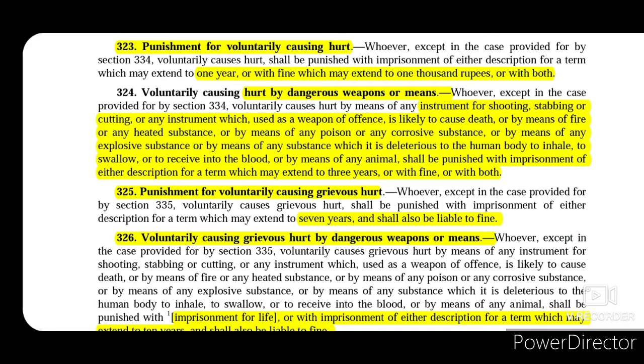So if any such means are used and hurt is caused as an outcome, then that offender who has caused such voluntary hurt using these kinds of weapons or means will be punished with imprisonment of either description for a term which may extend to 3 years, or with fine,